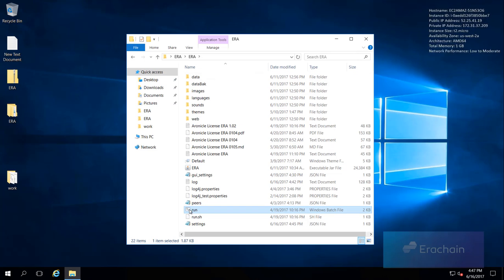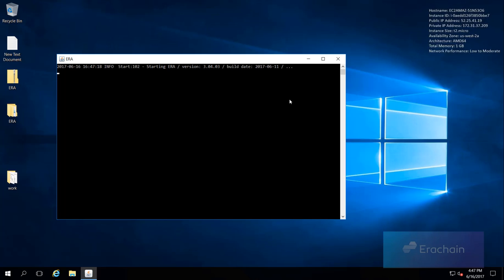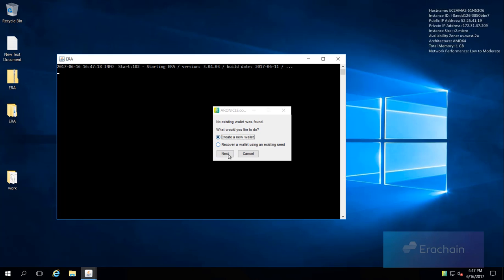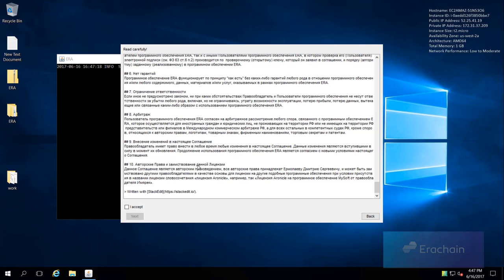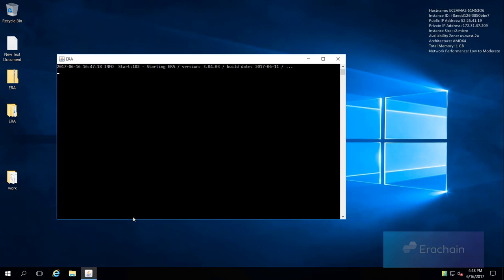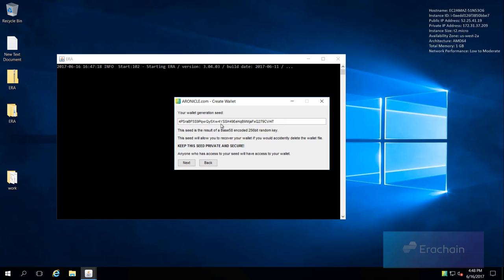In the next window, you are prompted to choose to create a new or restore an existing wallet. Choose Create New Wallet and click Next. Get acquainted with the terms of the license agreement. Click Next. The program will automatically generate a long random key seed, LED. Copy the seed and click Next.